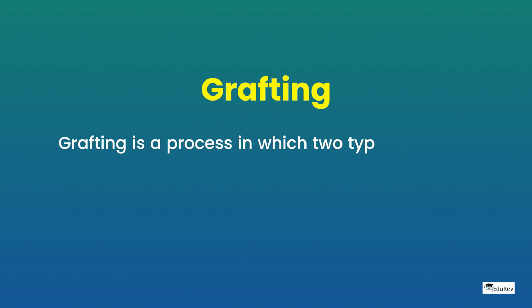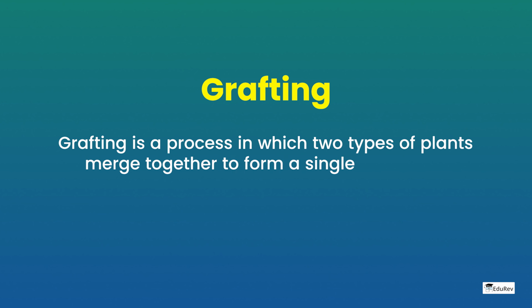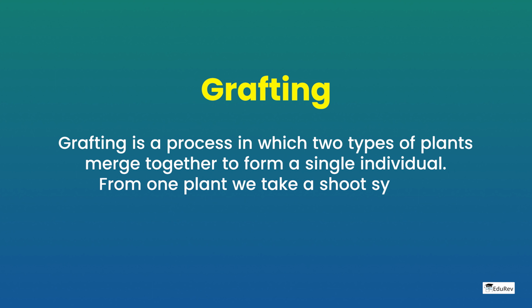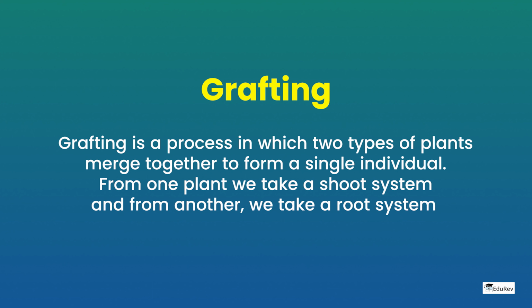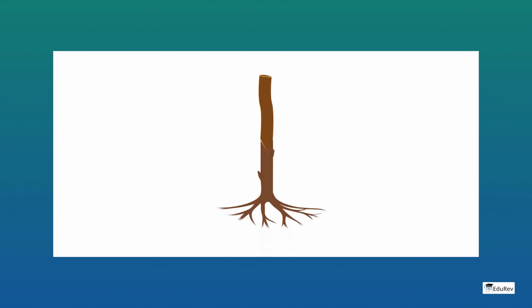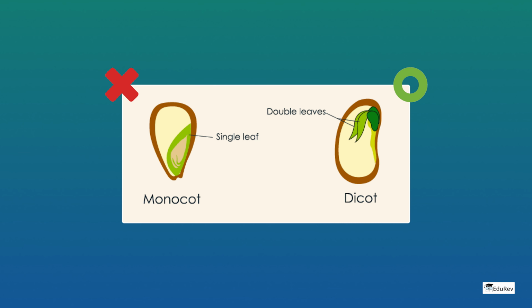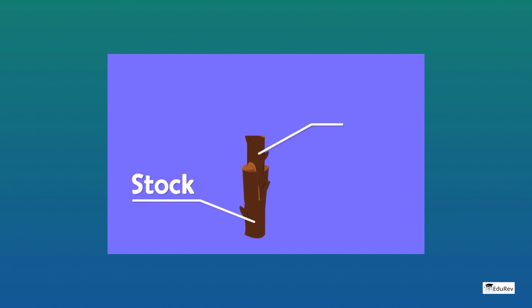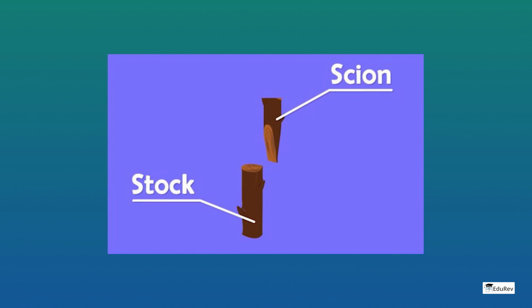Grafting. Grafting is a process in which two types of plants merge together to form a single individual. From one plant we take a shoot system and from another we take a root system. The tissue systems of the cutting become grafted into or integrated with the tissue systems of the base plant over time. Since the cambial tissue is really important for grafting, monocots cannot undergo grafting. Only dicots can undergo grafting. In grafting, the shoot part is known as scion or a scion, and the bottom part is known as stock.